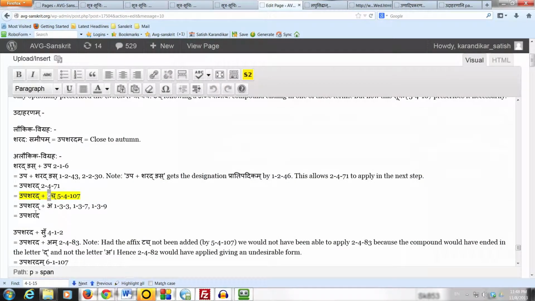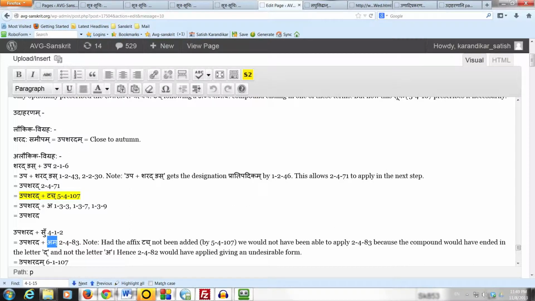Okay, so now we get the pradipadikam upasharada, the compound pradipadikam, bring in the default affix su prathama ekavachanam, and now by 2483, navyayi bhavad atah tvapanchamyaha, su is replaced by am, and then we apply amipurvaha 61107 to get the final form upasharadam.